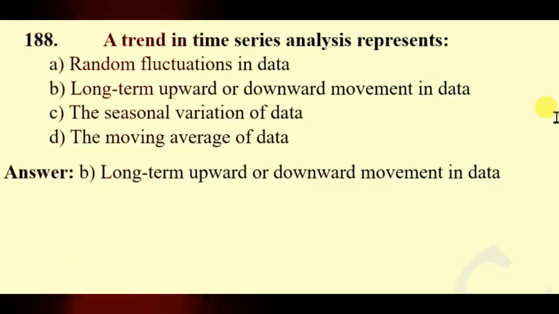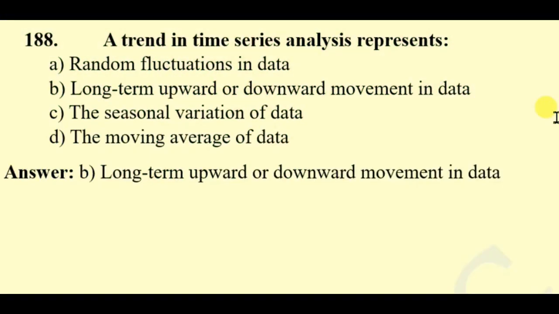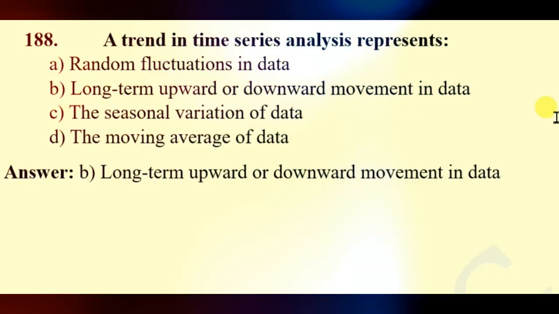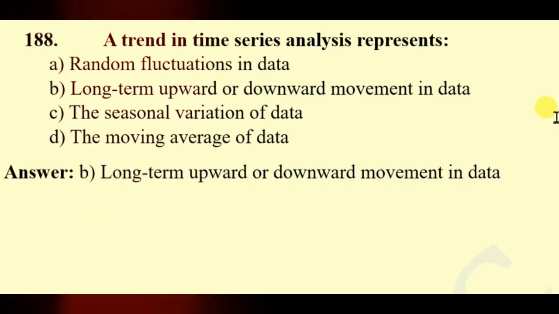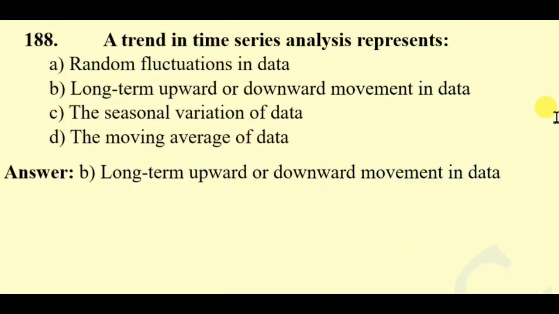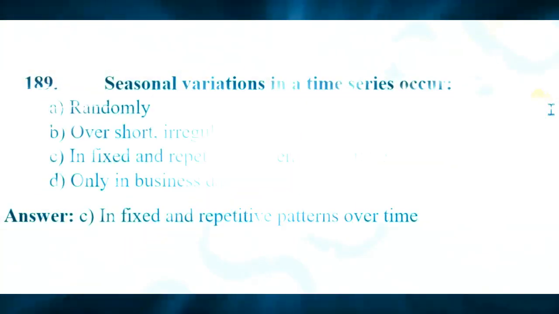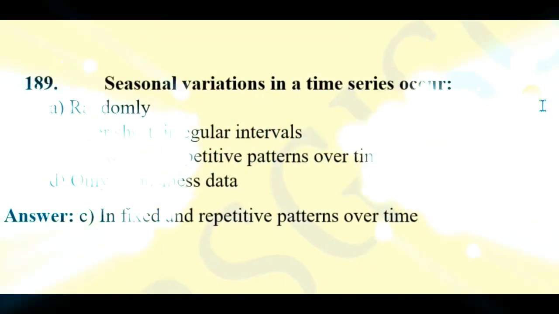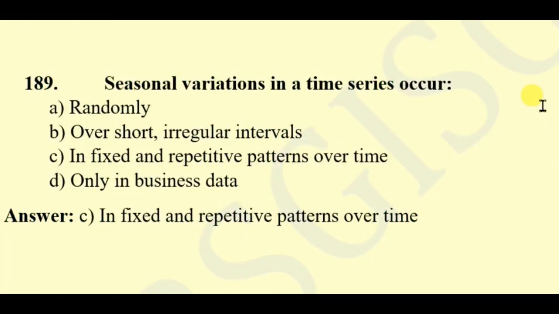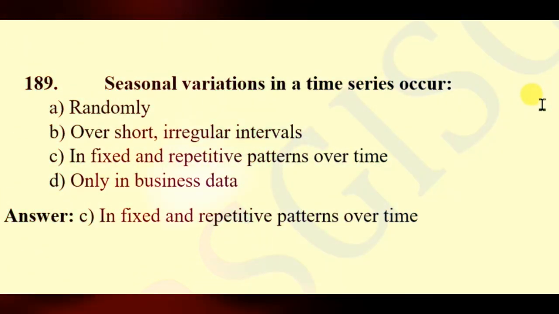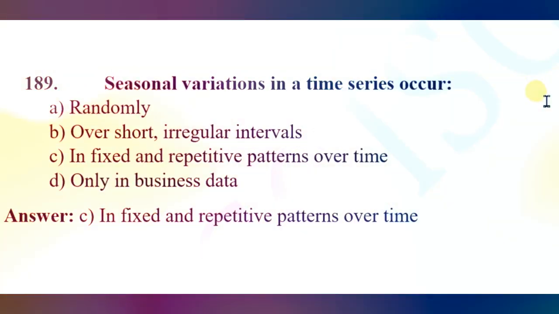Question 188. A trend in time series analysis represents random fluctuations in data, a long-term upward or downward movement in data, the seasonal variation of data, the moving average of data. Here the right answer will be long-term upward or downward movement in data. Question 189. Seasonal variation in a time series occurs randomly over short irregular intervals, in fixed and repetitive patterns over time, only in business data.